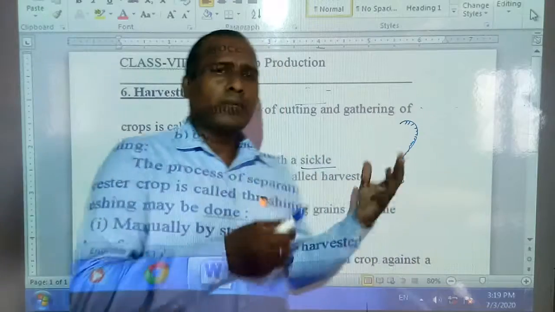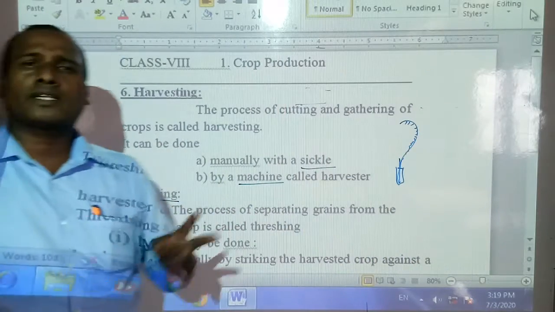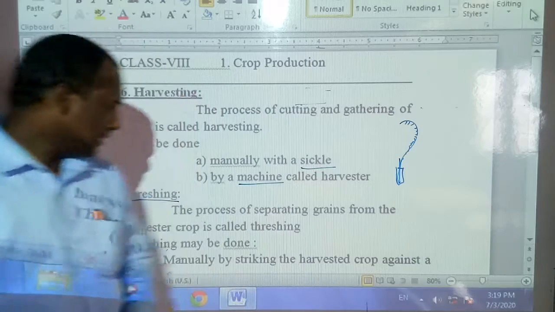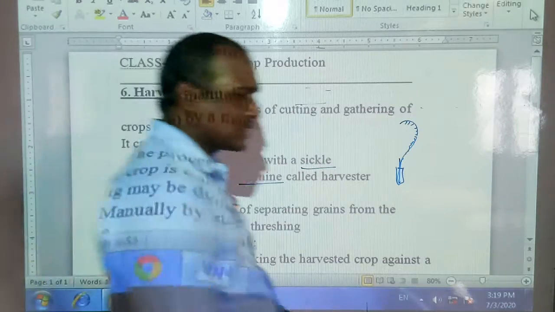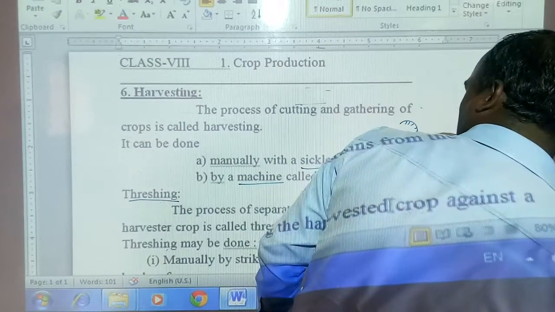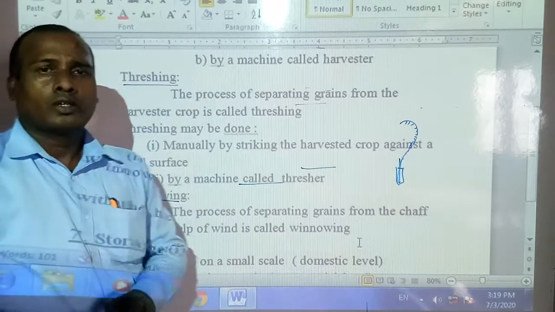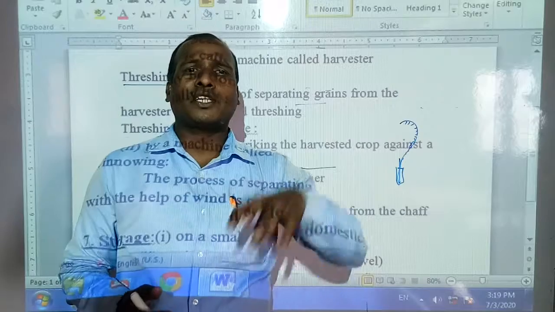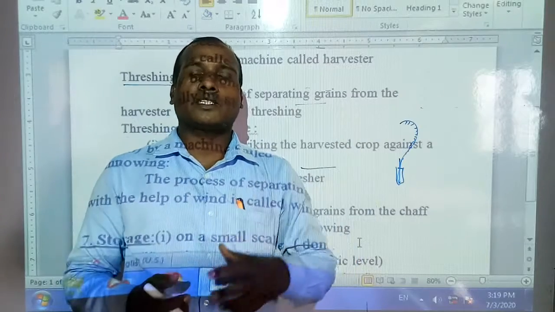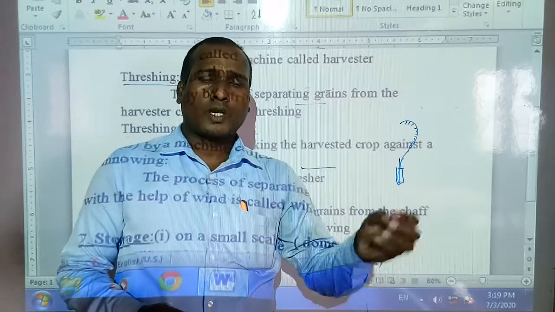This threshing can generally be done in two ways. One is manual, by striking. Students, threshing is the process by which grains are detached from the crop plants.